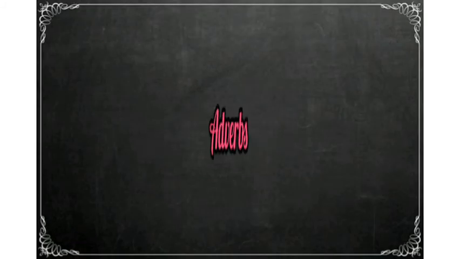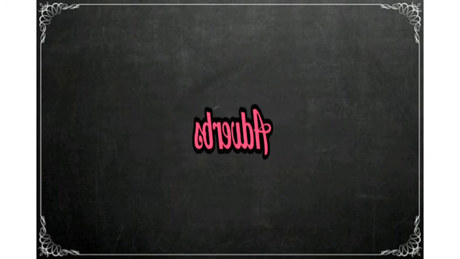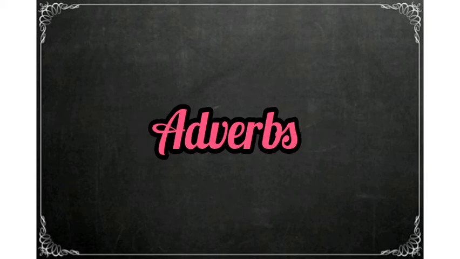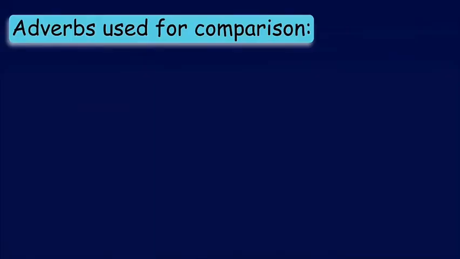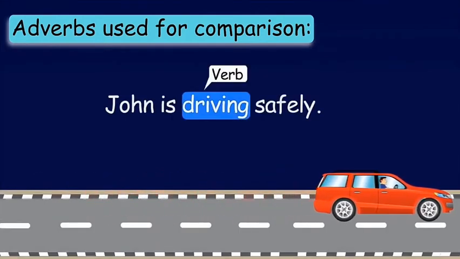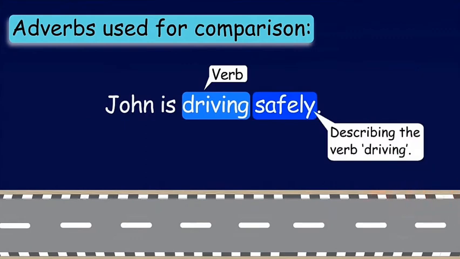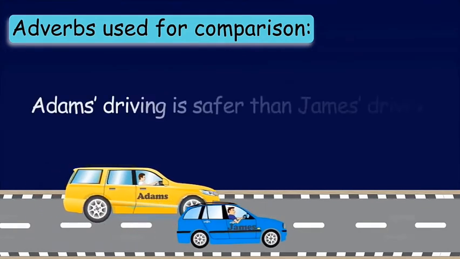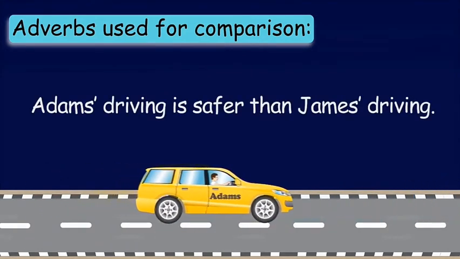So children, you have learnt about the adverbs used to describe one thing. Now we will learn about the adverb used to compare two or more things. Let us take one example. John is driving safely. Here the word driving is the verb and safely is an adverb. But here we are not making any comparison. Let's see one more sentence. Adam's driving is safer than James' driving.